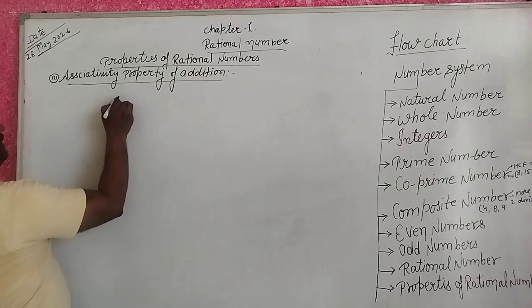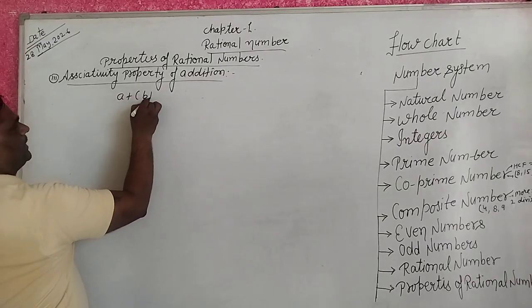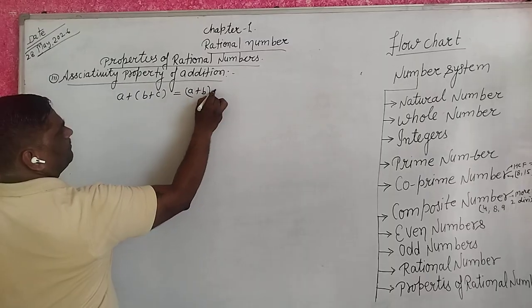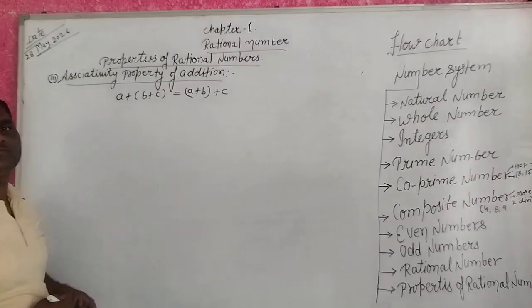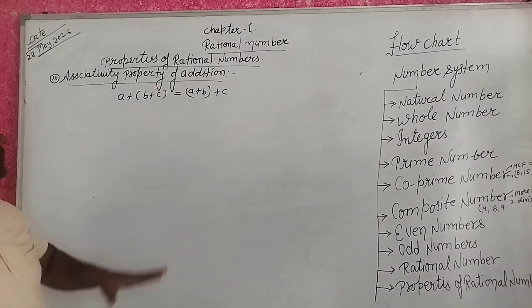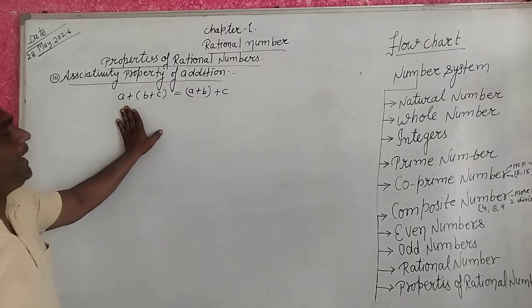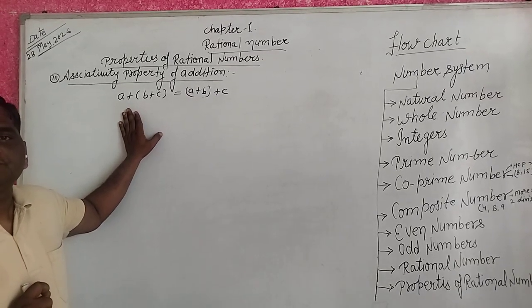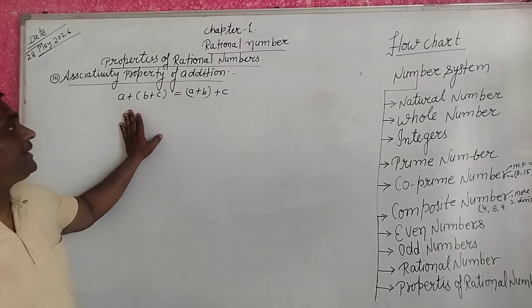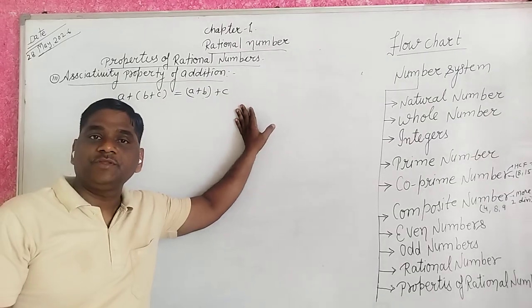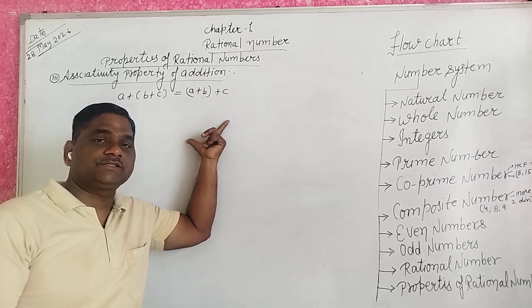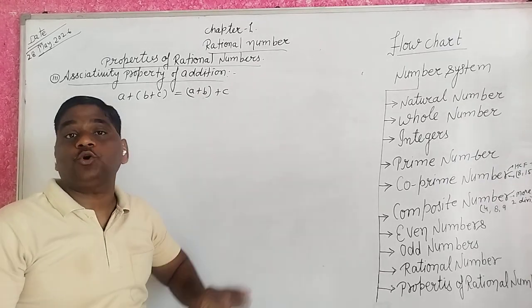How? A plus B plus C equals A plus B plus C. When you add in any sequence, you get the same result.